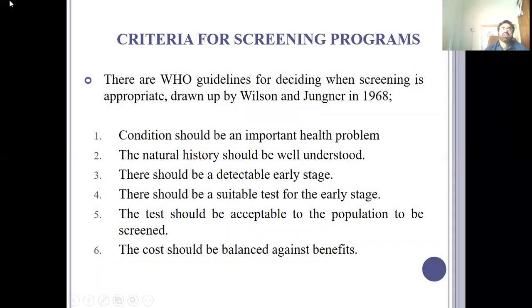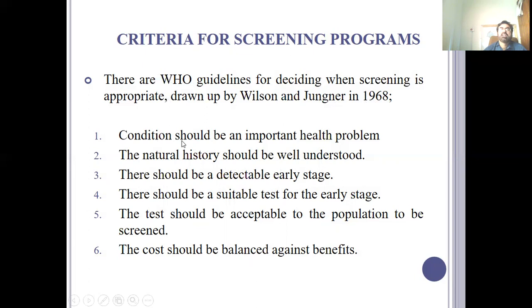Criteria for screening programs. You cannot carry out a screening program unless and until there is a criteria. And what is the criteria for a screening program? Because you are spending money. The government is spending resources on the conduction of screening tests. So first you have certain criteria for when to perform a screening test. There are WHO guidelines for deciding when screening is appropriate, drawn up by Wilson and Jungner in 1968. And this is the criteria.